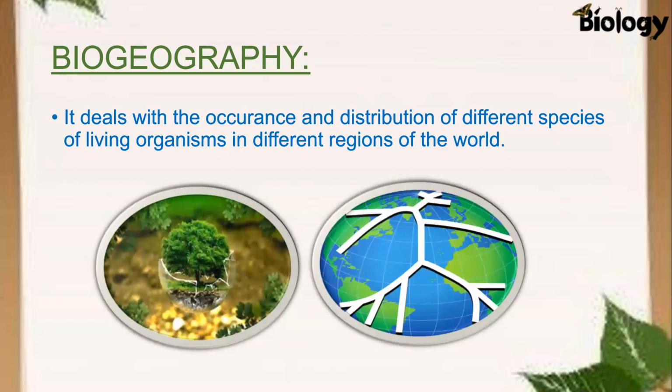Besides temperature, the fertility of soil is also very important, as fertile soil supports a great amount of biodiversity, or a great amount of living organisms, as fertile soil supports plant growth, and where the plants are present, then ultimately animals will also be present there. And besides this, humidity or availability of water is also very important for occurrence or survival of living organisms.